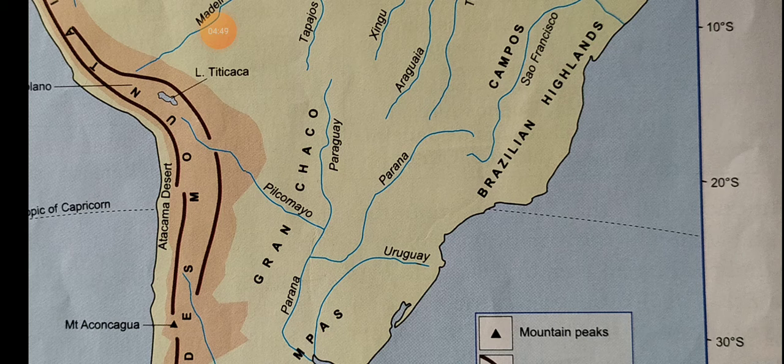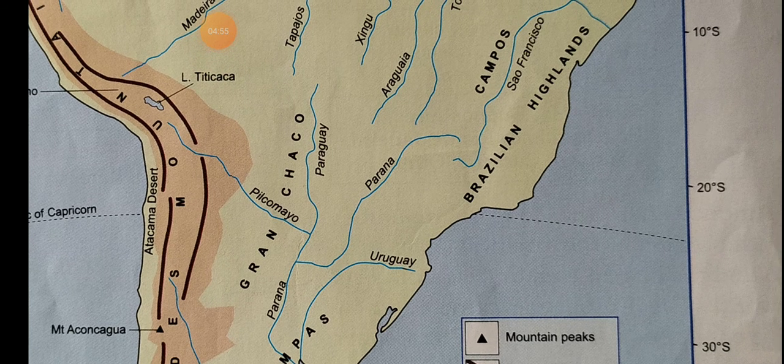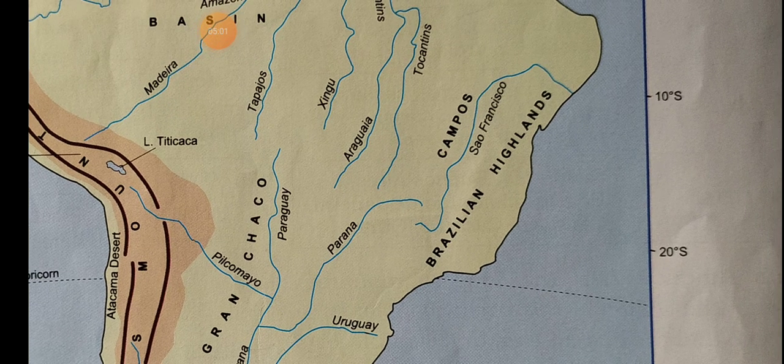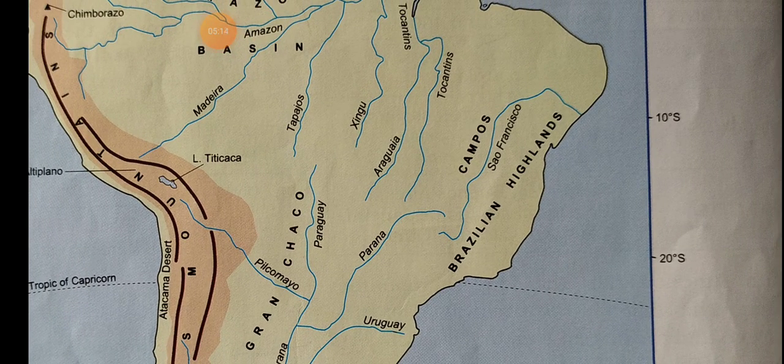Now we can see life in the Amazon basin. The Amazon basin occupies a large part of tropical South America, chiefly the northern and western parts of Brazil. It is bounded by the Guiana Highlands in the north and the Brazilian Highlands in the south.